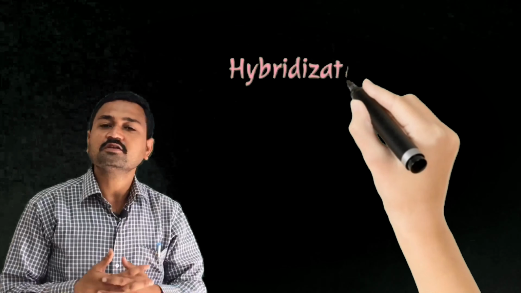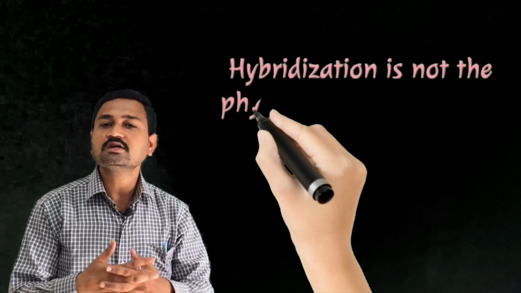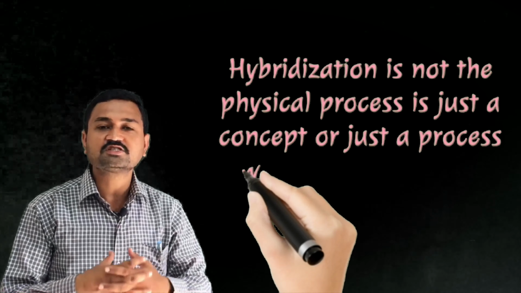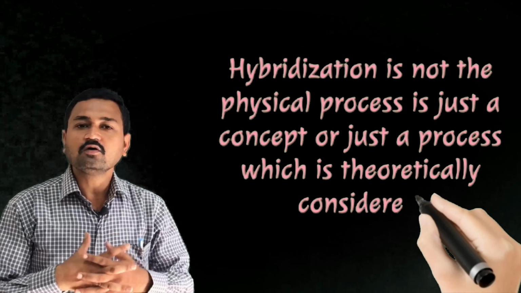So after studying the failure of the valence bond theory, or the need for the concept of hybridization, let us define hybridization. You know from the previous discussion that hybridization is not a physical process, it is just a concept which is theoretically considered. Now, how can we define hybridization?